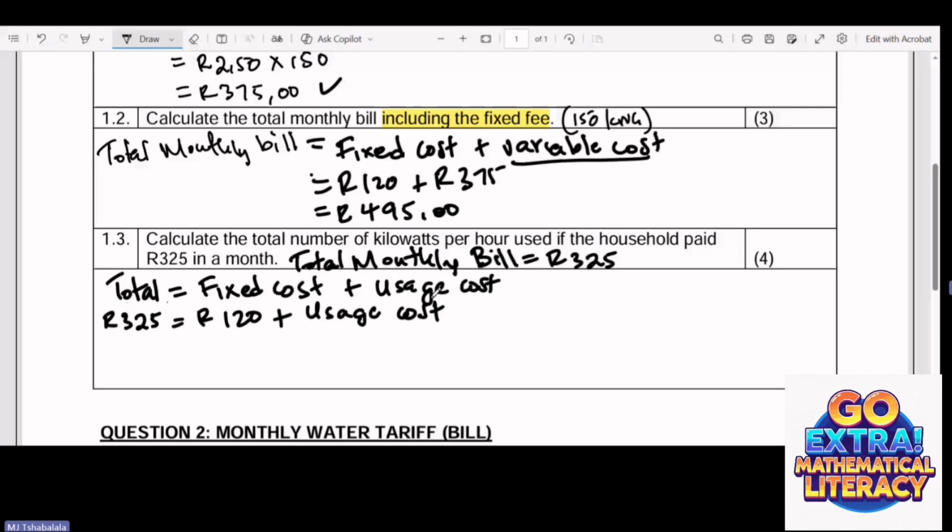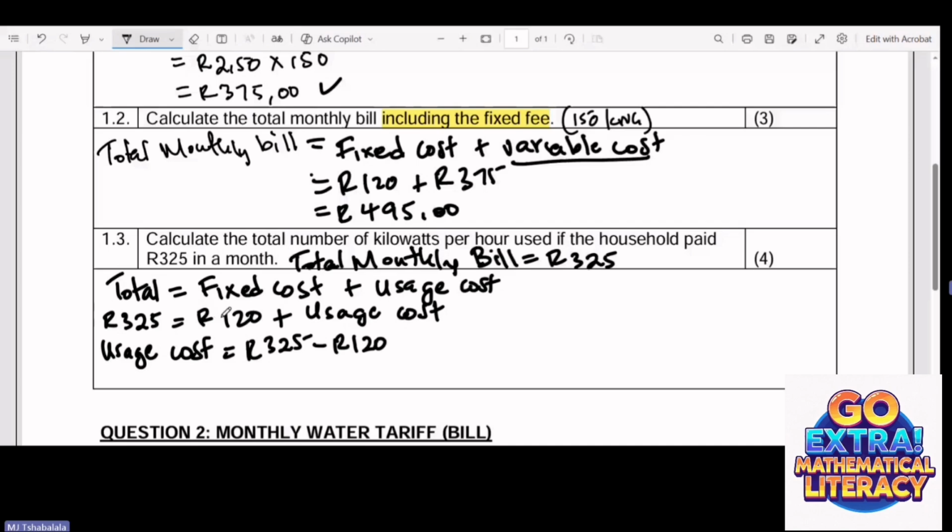So now what do we have to do? We need to rearrange this equation and transpose, grouping like terms on one side. So we need to transpose this one and put it on the other side. Then the usage cost is going to be equal to 325 minus 120, because the 120 jumps the equals sign to that side and becomes minus 120.